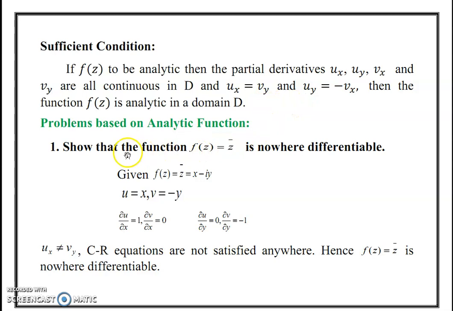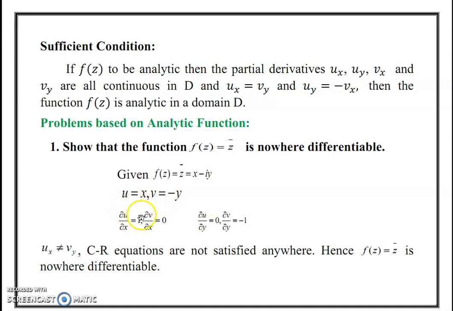Now we see the problems. First, show that the function f of z equal to z bar is nowhere differentiable. In this problem, we show that f of z equal to z bar is not differentiable in the complex plane. Here given f of z equal to z bar. Z bar is nothing but the conjugate of z, which is denoted by x minus iy. The real part u equal to x and the imaginary part v equal to minus y.